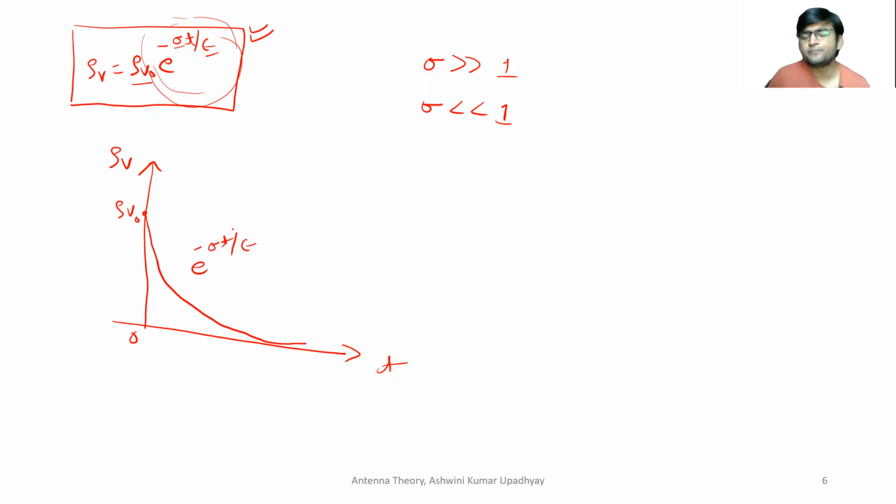So can you tell me what will happen if this sigma value is very high? For good conductors, the sigma value is very high. So what will happen? Let me change the color first.